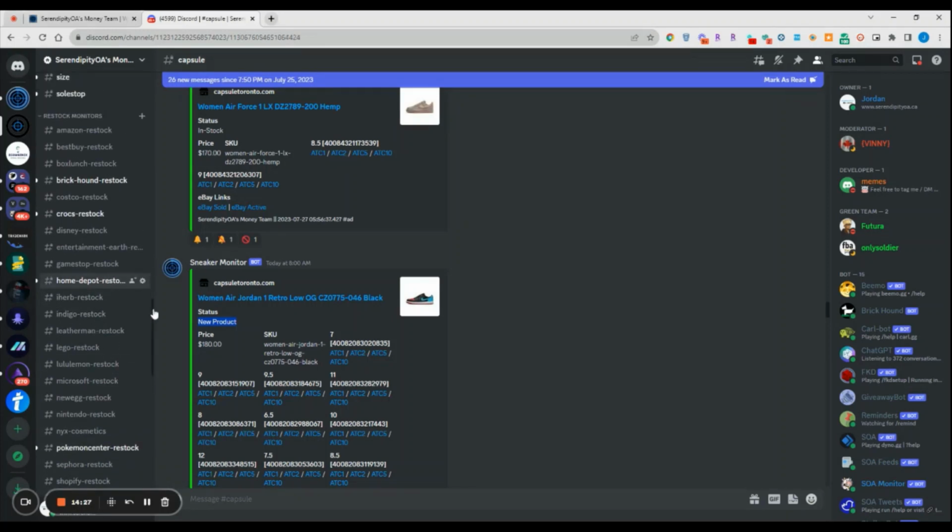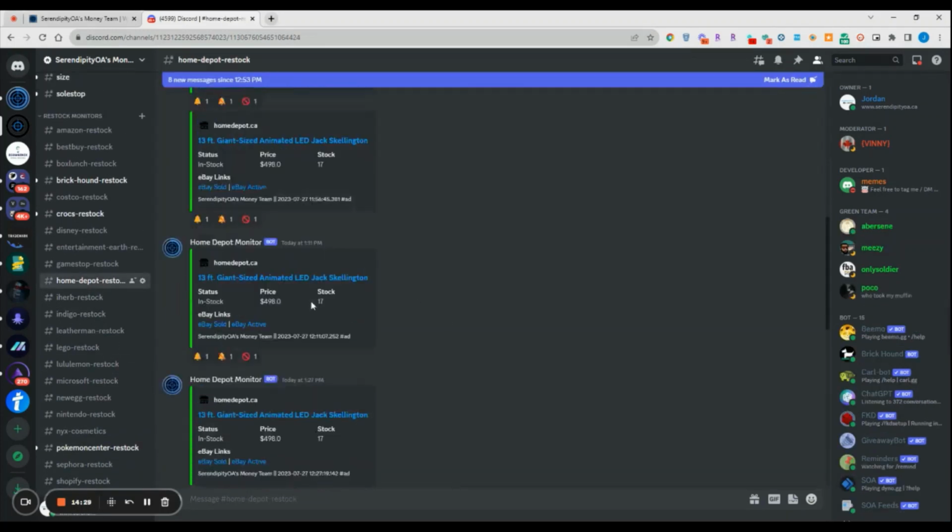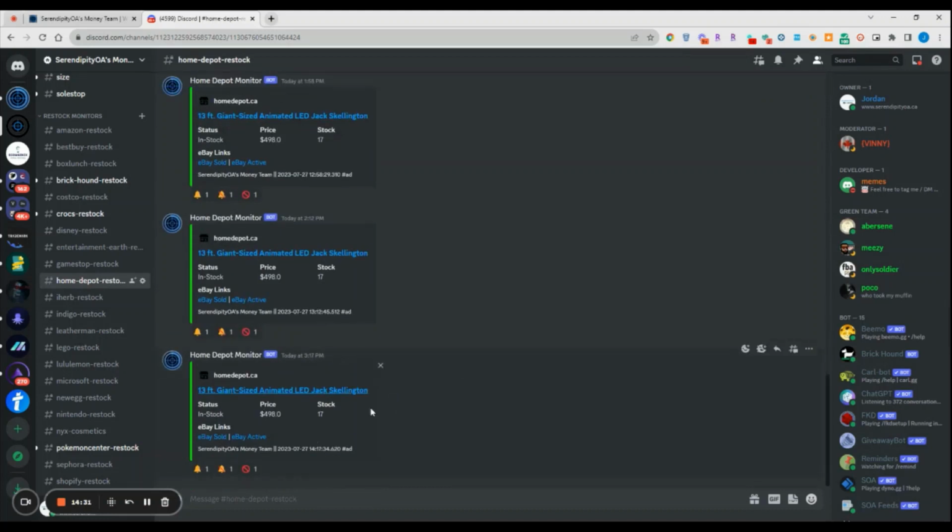Just to show you one example, one thing that was done today is the limited edition, the new Jack Skellington, the 13-foot one from Home Depot, was restocked today, just a little earlier. It gives us a link directly to the product, tells us when it's restocked, tells us what the price is, how many they have in stock, etc. Then we're able to click on that link, open up the retailer, and buy that item if we so choose.